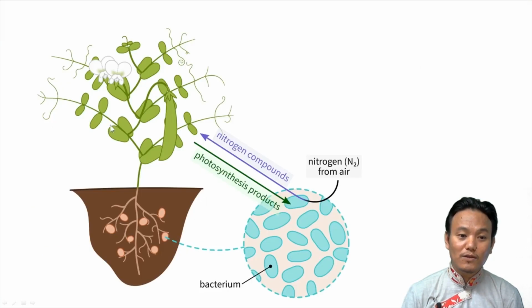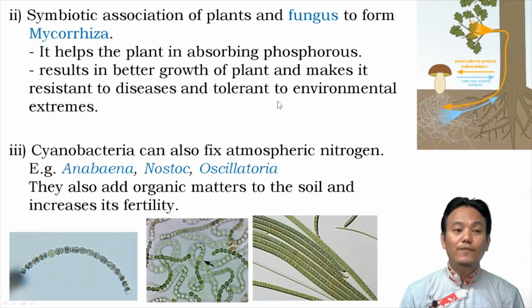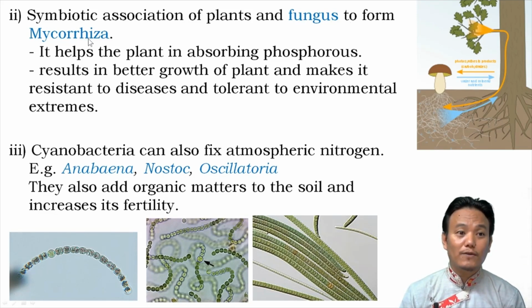If you look at this particular diagram, it shows clearly that for the plant, bacteria fixes the atmospheric nitrogen, and for the bacteria, plant provides photosynthetic products. And then we have symbiotic association of plants and fungus to form a structure called Mycorrhiza. Just like symbiotic association between leguminous plants and nitrogen fixing bacteria like Rhizobium, here also there is symbiotic association of plants with fungus to form a structure called Mycorrhiza.